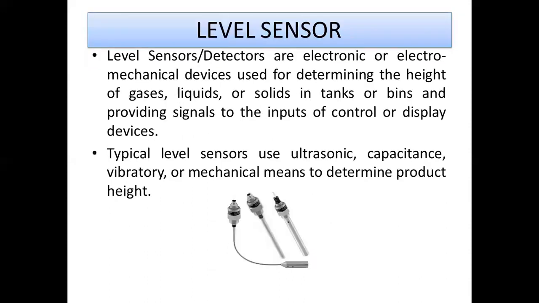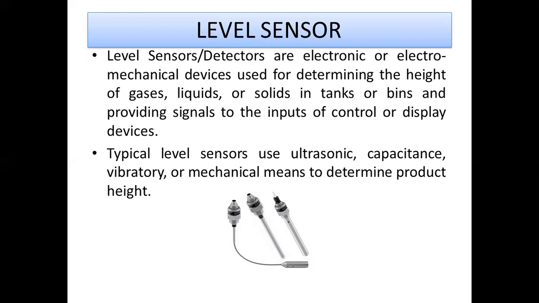And this is a level sensor. There is a probe present at the tip of this level sensor. By using this probe, you can measure the level of gas and liquid present in a tank or in a bucket like that. It can send that information to the microcontroller. Typically, the level sensor uses ultrasonic waves.